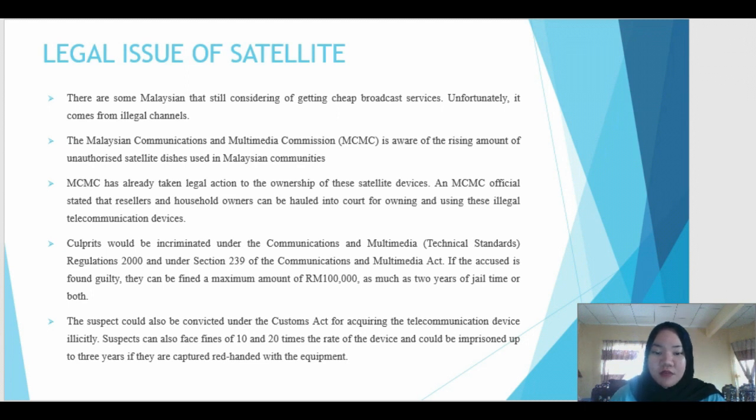The suspect could also be convicted under the Customs Act for acquiring the telecommunication device illicitly. Suspects can also face fines of 10 and 20 times the rate of the device and could be imprisoned up to 3 years if they are captured red-handed with the equipment.